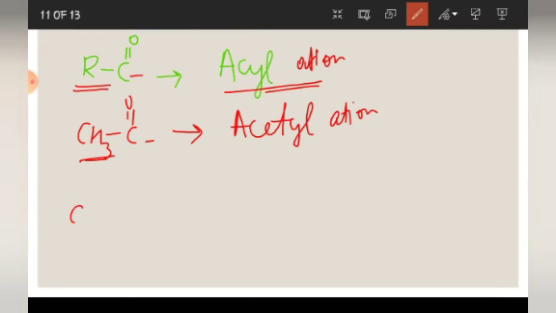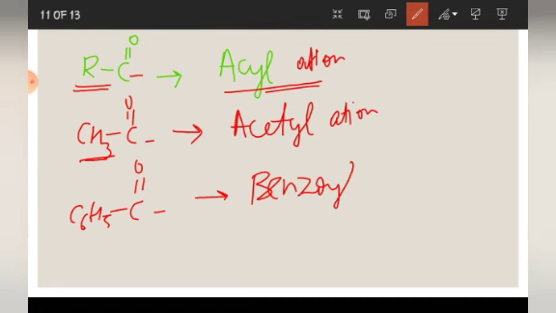And if here it is C6H5C double bond O, this will be known as benzoyl. You need to remember this group is known as benzoyl group, and this reaction is known as benzoylation reaction. So if any specific name comes, you don't need to be confused.